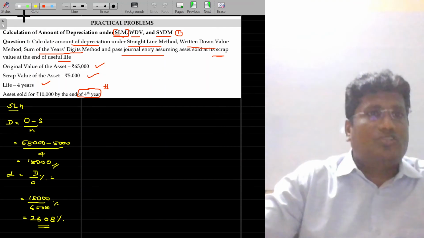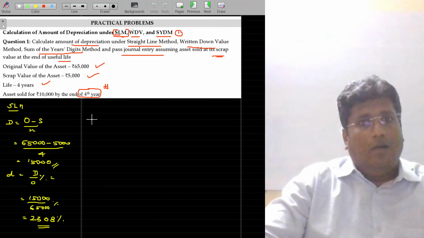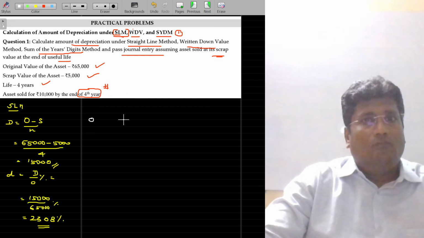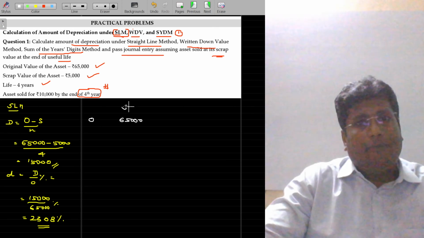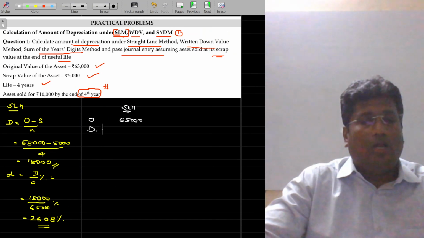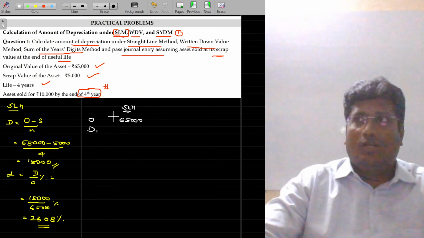Now I'll use the original value on the 0th period, which is 65,000 rupees. I am going to calculate the depreciation under the straight line method, SLM. For year 1, you have to apply 23.08% on the original value.